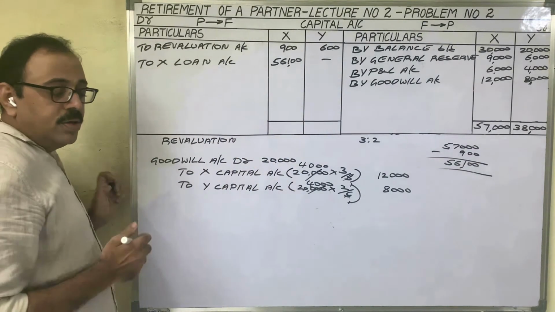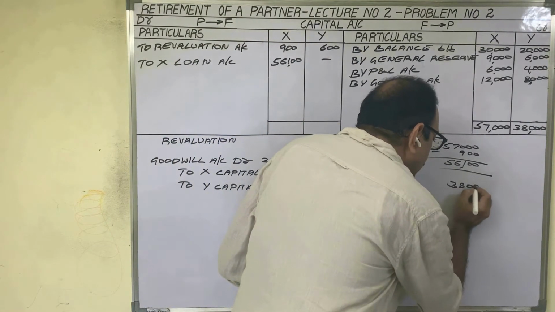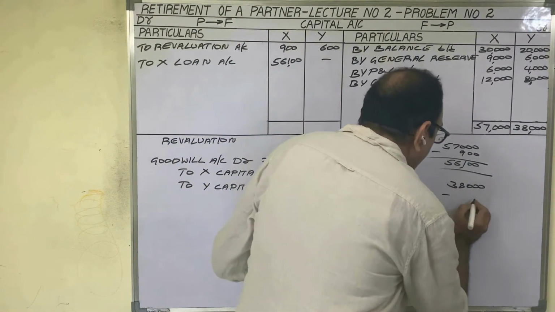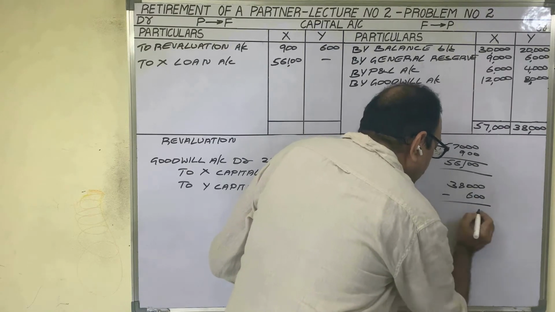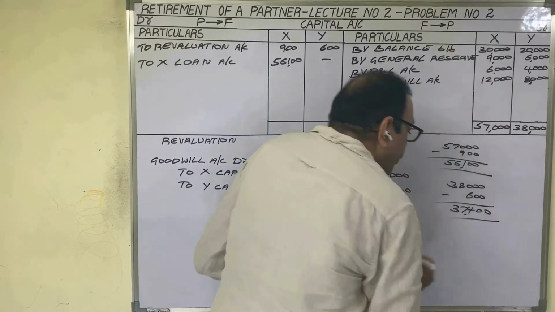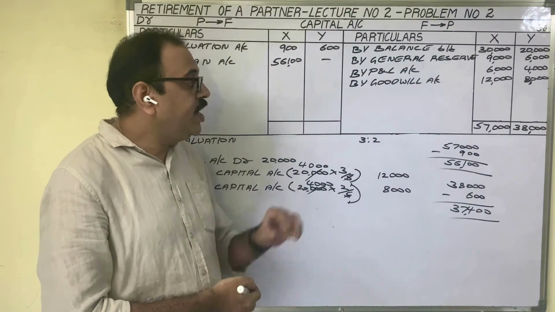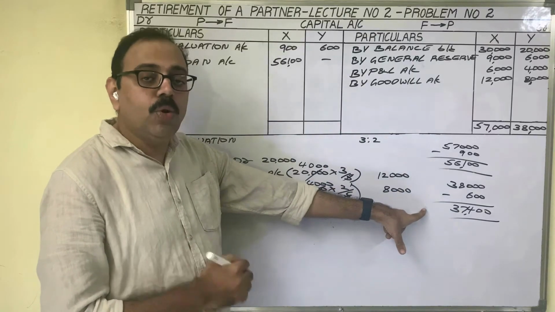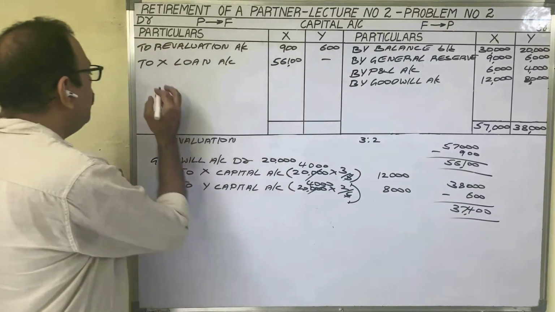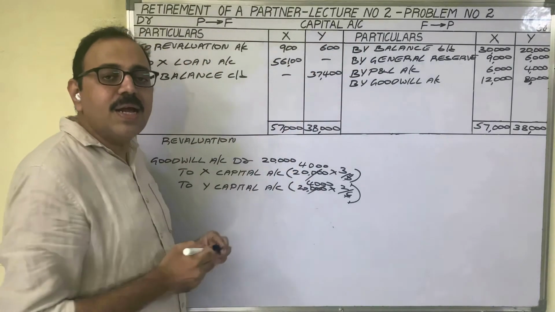Come to Y. Y's credit column total is 38,000 rupees minus debit column total 600 rupees. Then the difference is 37,400 rupees. Y is not retiring from the firm. Therefore, we need not transfer that amount to his loan account. We should write to balance carried down. Put the totals. Capital accounts are completed.